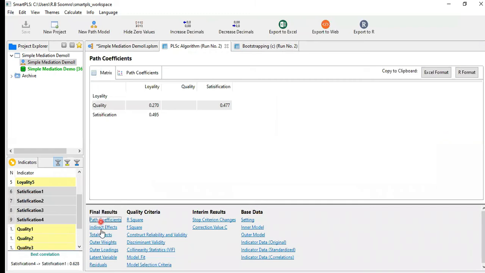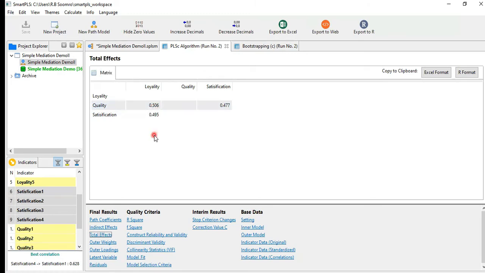Okay, now we have to check out the indirect effects. This is the indirect effect 0.236. That is our indirect effect. Okay, then we have to check out the total effect. So that is a total effect 0.506. That is our total effect of the quality on the loyalty. Okay, so from where has this value come?